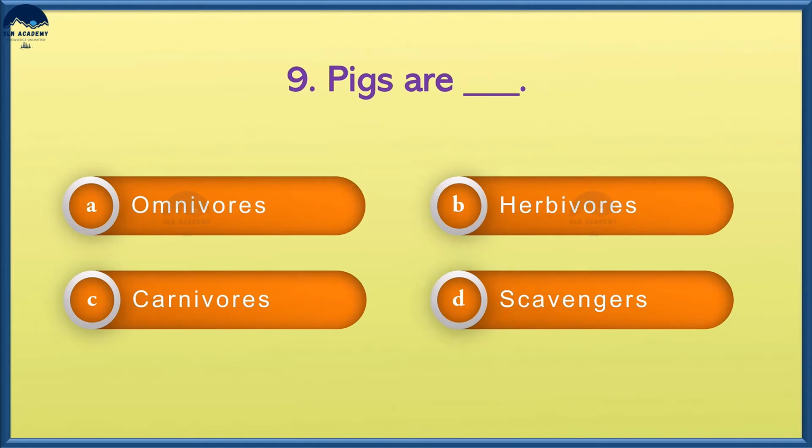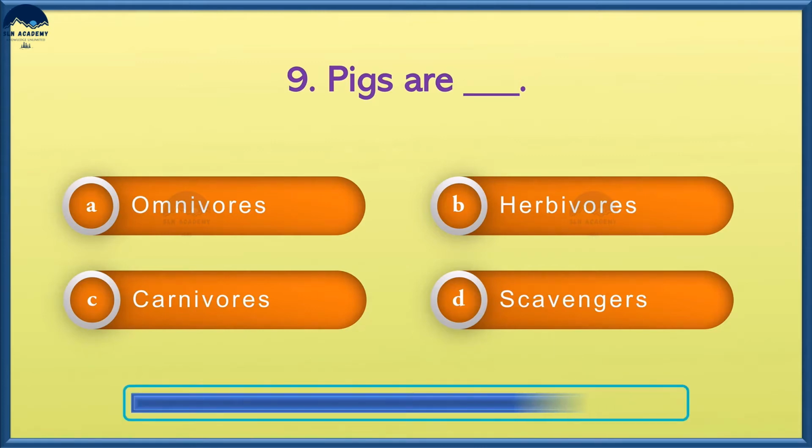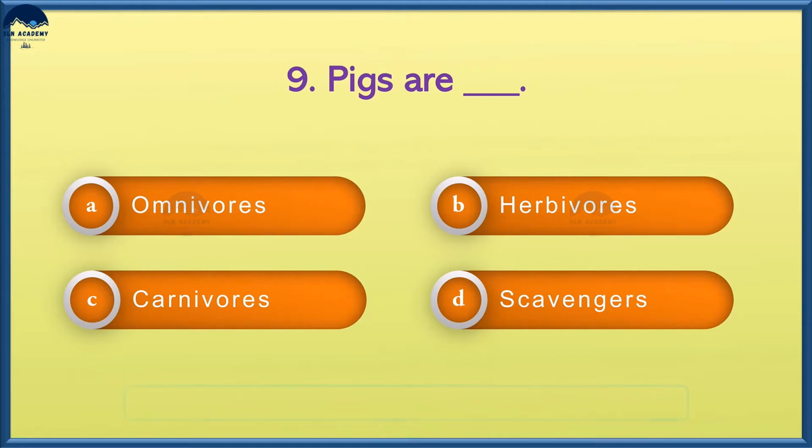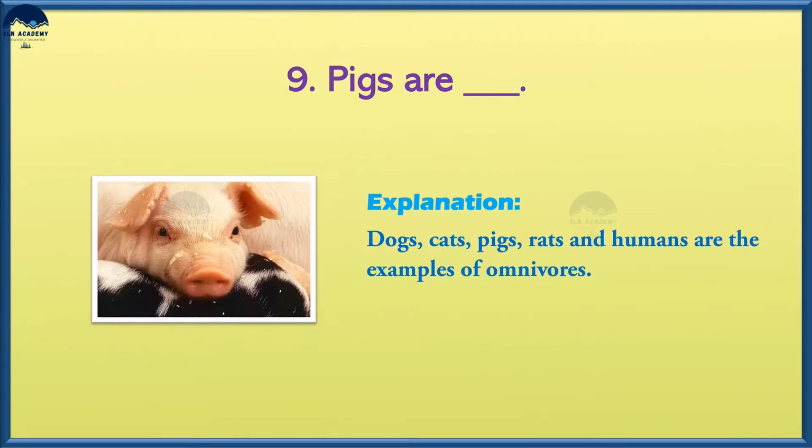Pigs are option A, omnivores, option B, herbivores, option C, carnivores, and option D, scavengers. And the answer is option A, omnivores. Dogs, cats, pigs, rats, and humans are examples of omnivores.